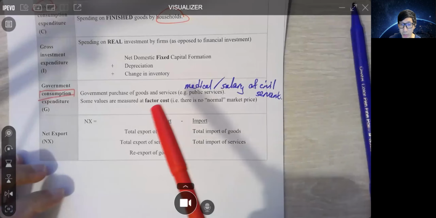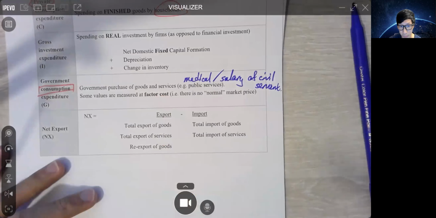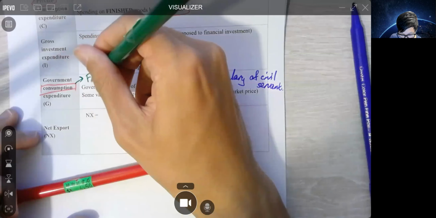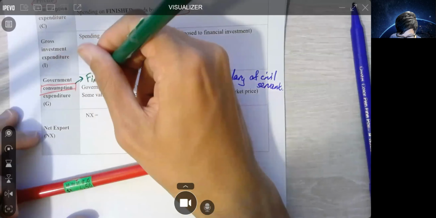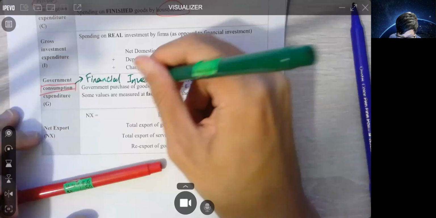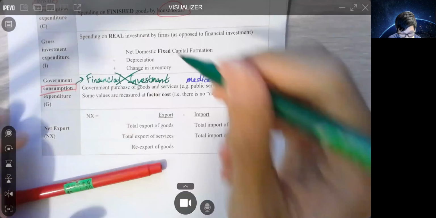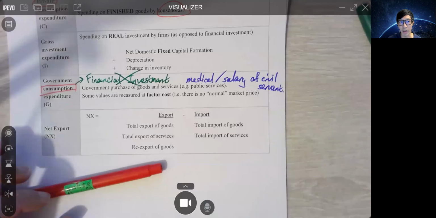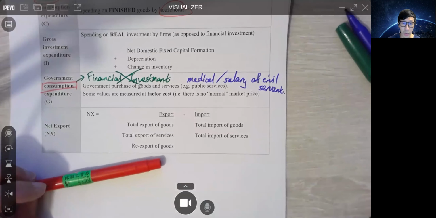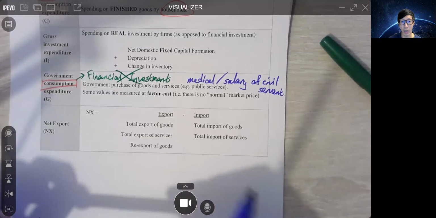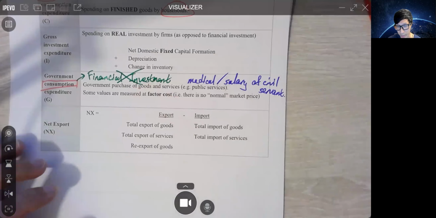我哋淨係計 goods 同 services 嗰啲啫。So if government do some financial investment, 記住喎，政府有機會都會買下債券, these do not count. We call those government investment expenditure. 我哋唔係要 investment, 我哋要 government consumption expenditure.